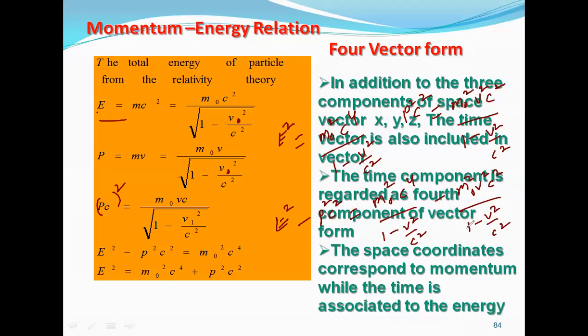So here LCM, this is LCM, right? You should write it. Okay, here what we are going to get. How do we get this equation? When I square and subtract it, I should get it. Can I do the LCM here? So what am I going to get, anyone can tell that? So LCM is same. So m naught square c power 4 minus m naught square v square c square by that.